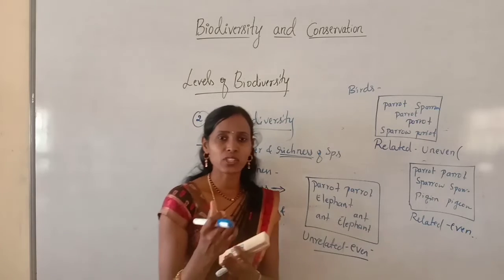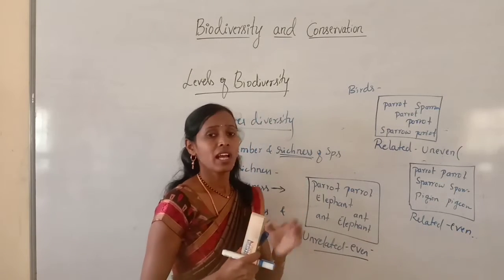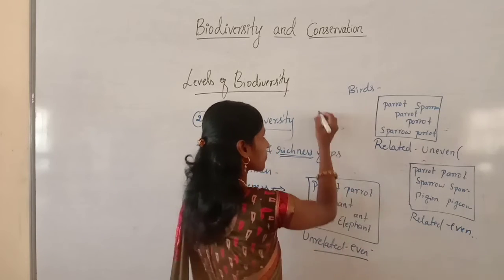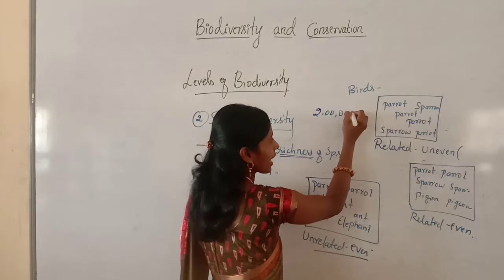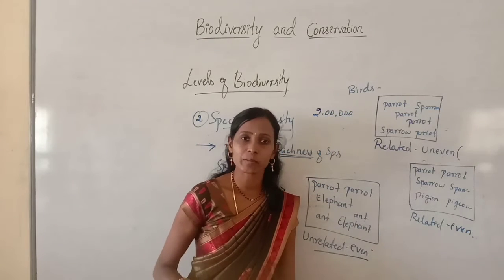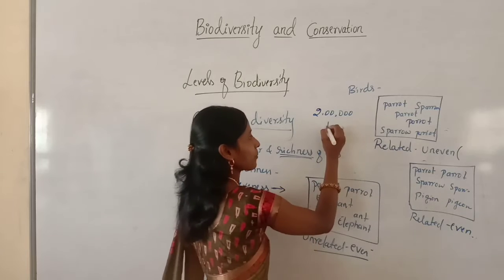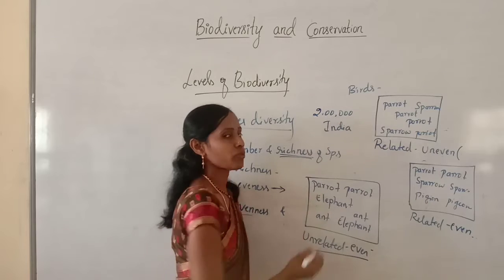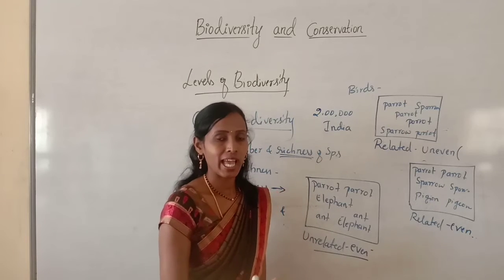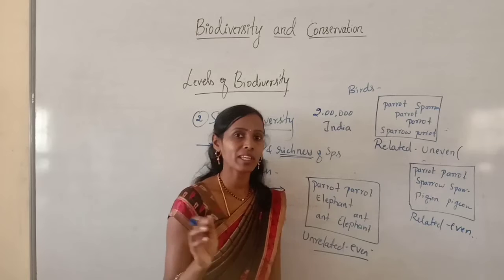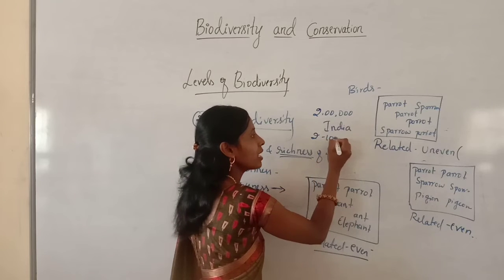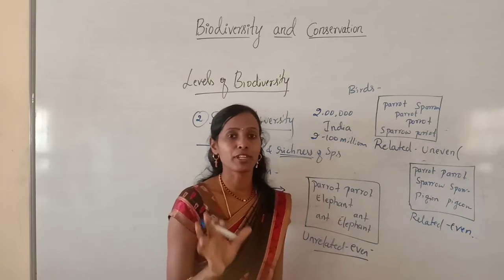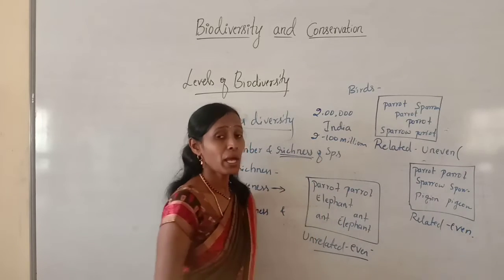Some extra information: till now it is estimated that about 2 lakh species of living organisms are present in India, and the overall living species on the earth range from 2 to 100 million.